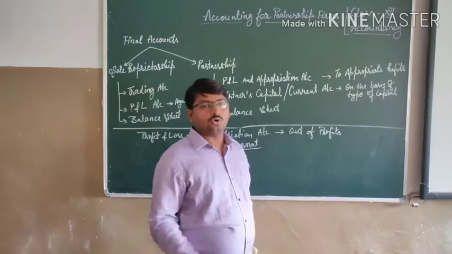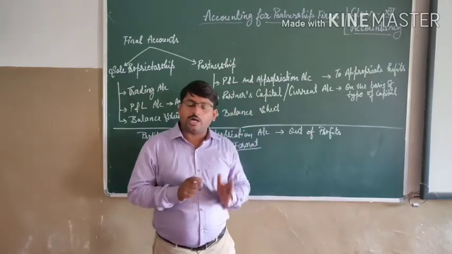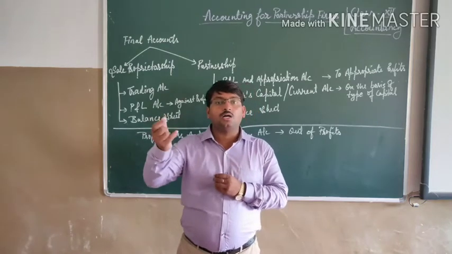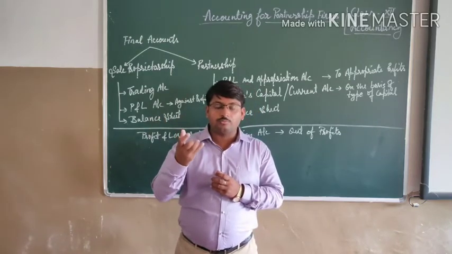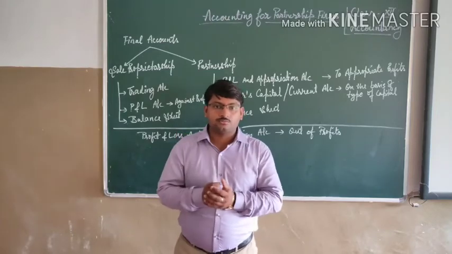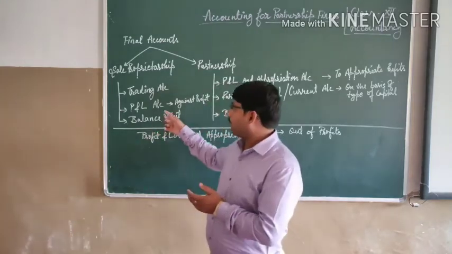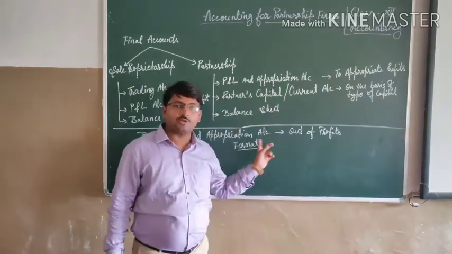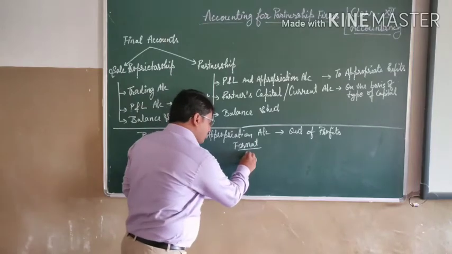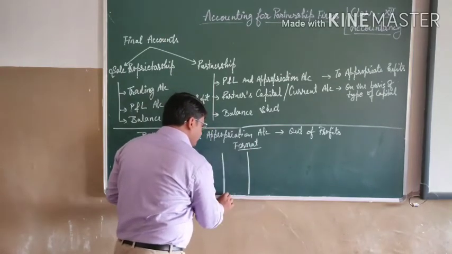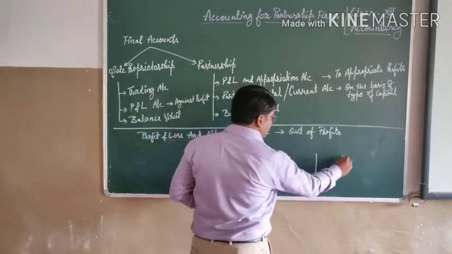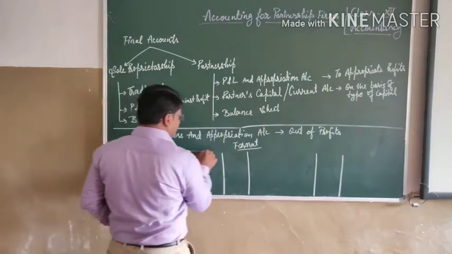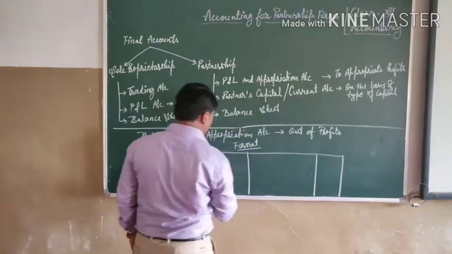What does it mean? You should be very clear that out of profits means we cannot go beyond the available profits. Whatever profit we are getting from here will be transferred to the profit and loss appropriation account. I am showing you the format of this account. Suppose this is the profit and loss appropriation account.